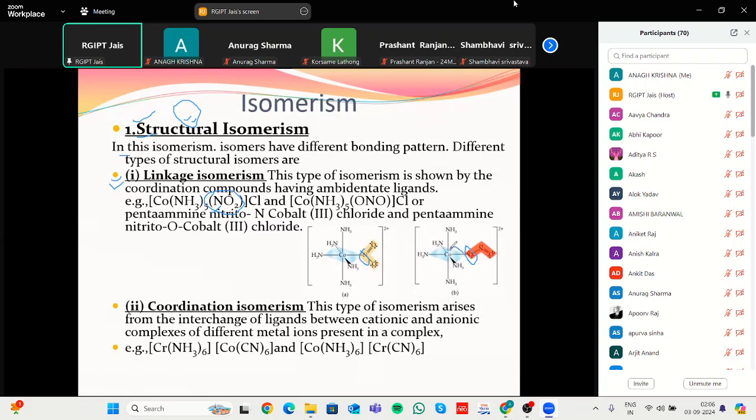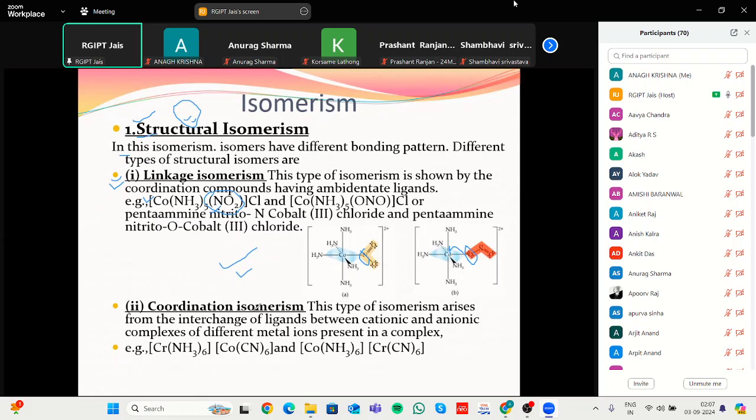That's why it has different connectivity, which means it is a linkage isomer. These are two coordination complexes which differ due to the linkage of the nitro with the metal. That's why these are known as linkage isomers.